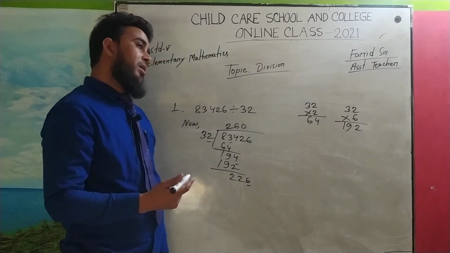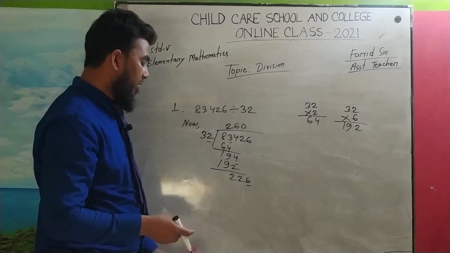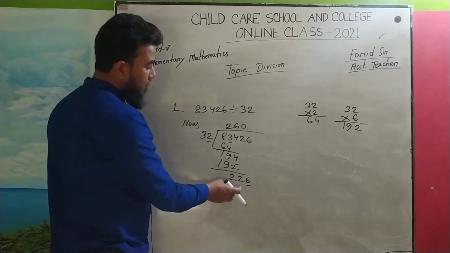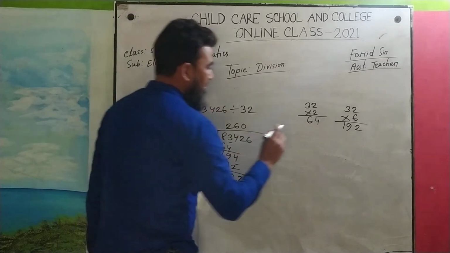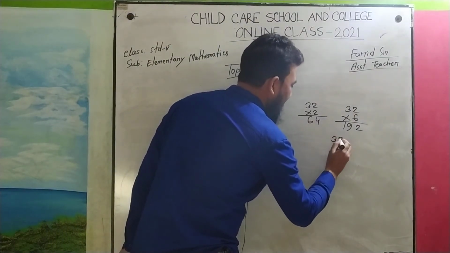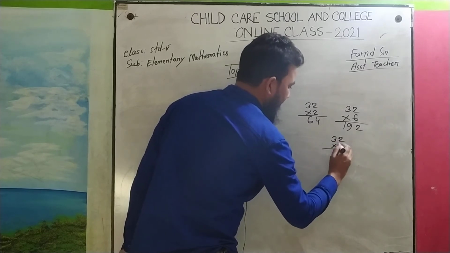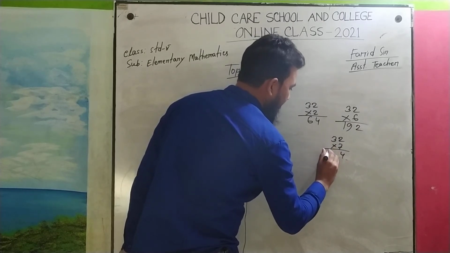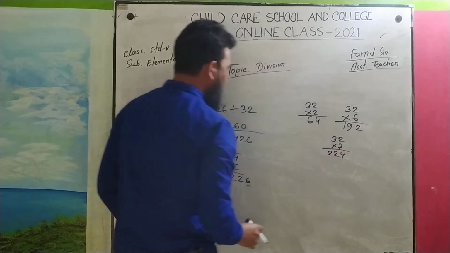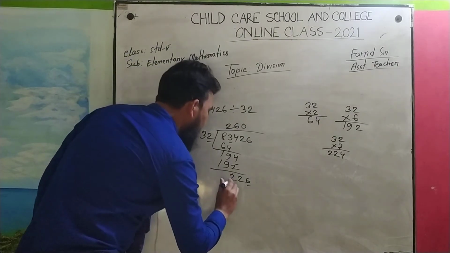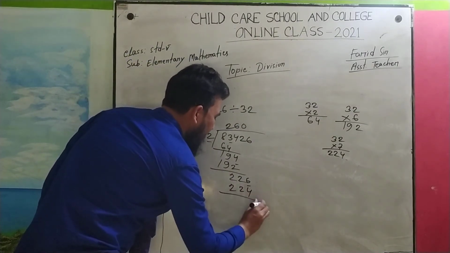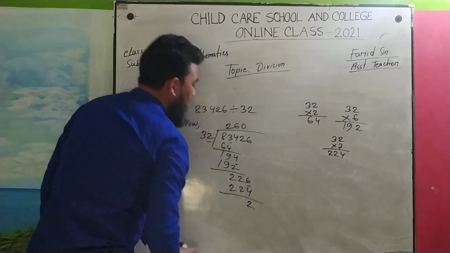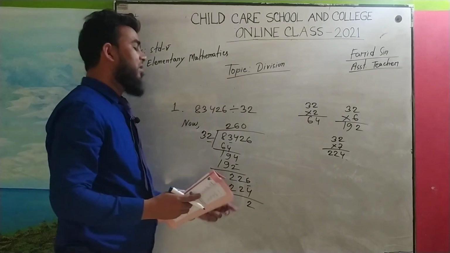If we remember our multiplication table, it will go for 7 times. 7 times 3 is 21, here is 22. So at first we have to check this: we have to multiply 32 by 7. 7 times 2 is 14, and 7 times 3 is 21, 21 plus 1 is 22, I mean 224. Now 6 minus 4 is 2, and this is our remainder.